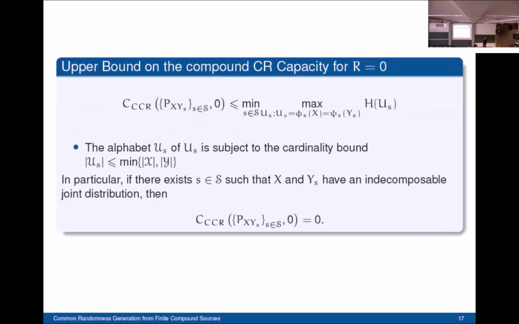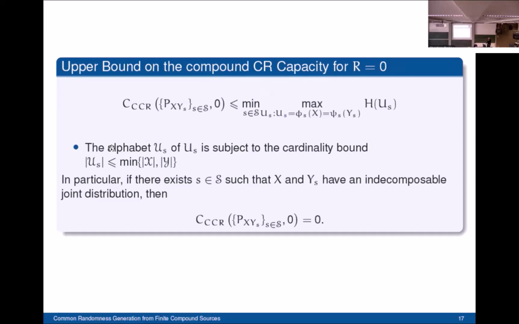Now we move to the upper bound, and here we don't require any further assumption. For the case of non-communicating terminals, the compound common randomness capacity is upper bounded by the minimum over all states of the largest entropy of a common, this time state-dependent, function of the generic variable at terminal A and the generic variable at terminal B. And again, for each auxiliary random variable here, we can find a cardinality bound on its alphabet, so we have the same bound as in the previous slide.